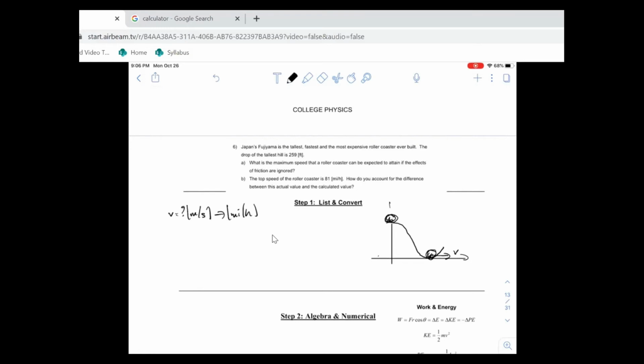I'll take the final height to be 0, so we measure with respect to the lowest point in motion. The initial height is going to be 259 feet, and the initial speed is going to be 0.